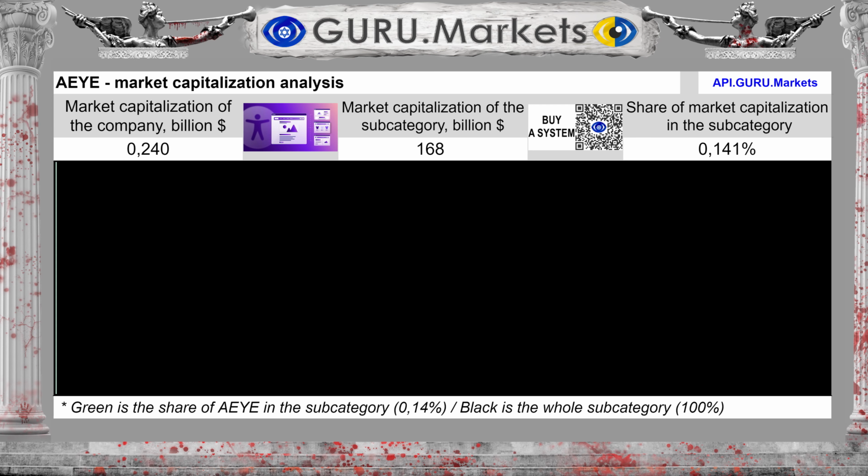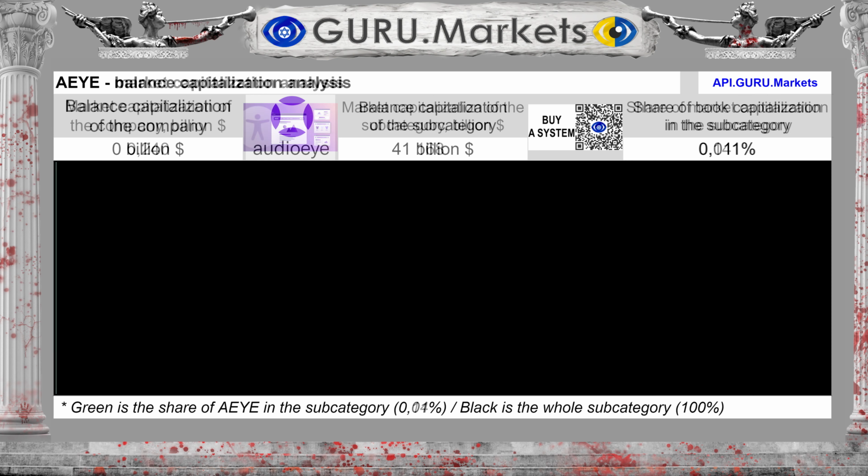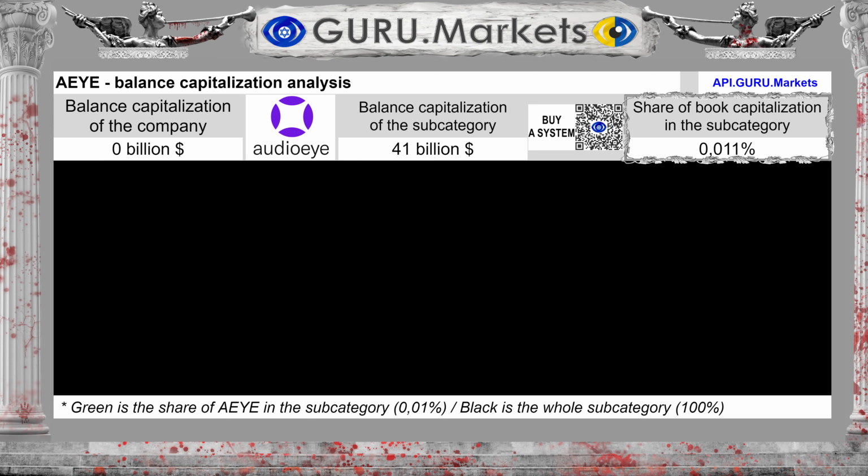Market capitalization of the company AudioEye Inc. is valued at $0.24 billion. And the capitalization of the subcategory is $168 billion. AudioEye Inc. has a share of 0.141% and is one of the very small companies in the subcategory. The company's balance sheet capitalization is estimated at $0 billion, with a balance sheet capitalization of the subcategory of $41 billion. AudioEye constitutes a share of 0.011%.